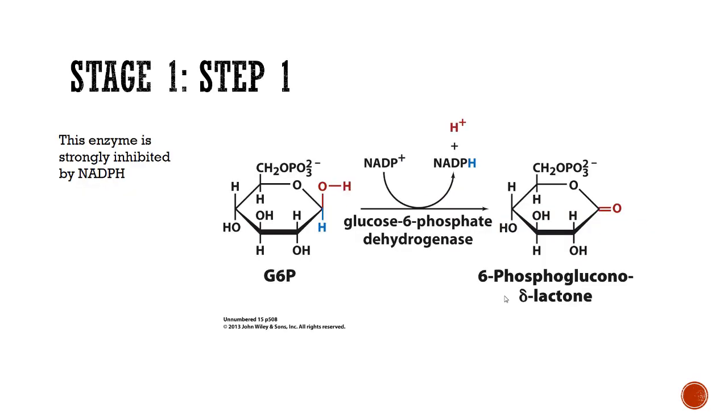In the first step, G6P from glycolysis is oxidized by glucose 6-phosphate dehydrogenase to make our first molecule of NADPH and a gamma-lactone intermediate. This enzyme is strongly inhibited by NADPH, meaning if the cellular needs of NADPH are satisfied, this enzyme will be turned off.